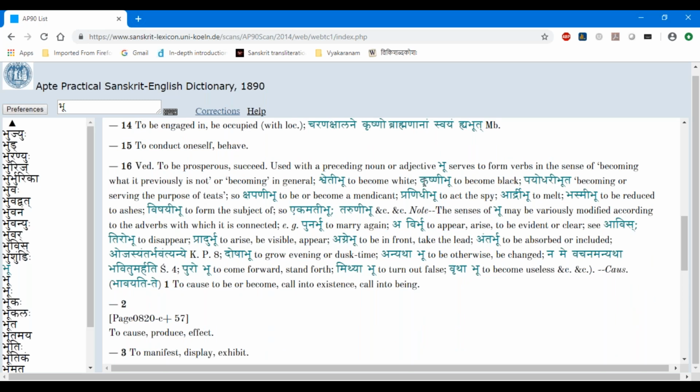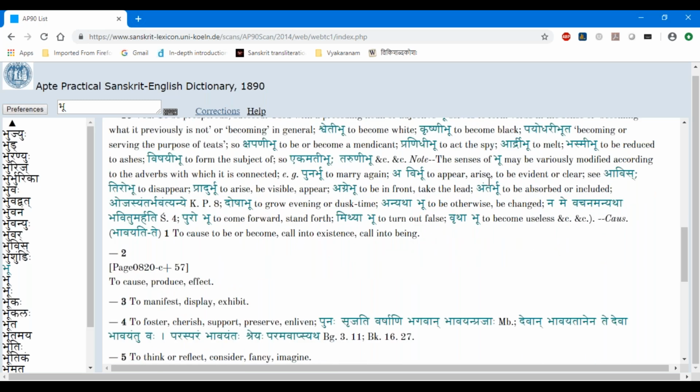Okay, Krishni bhuu is to become black. Payodhari bhuta, or becoming or serving the people of teeth. Kshapani bhuu, to become a mendicant. Pranidhi bhuu, to act as a spy. All these things. And then he gives a lot of notes. The senses of bhuu may be variously modified according to the adverbs. So punar bhuu, to marry again or something.